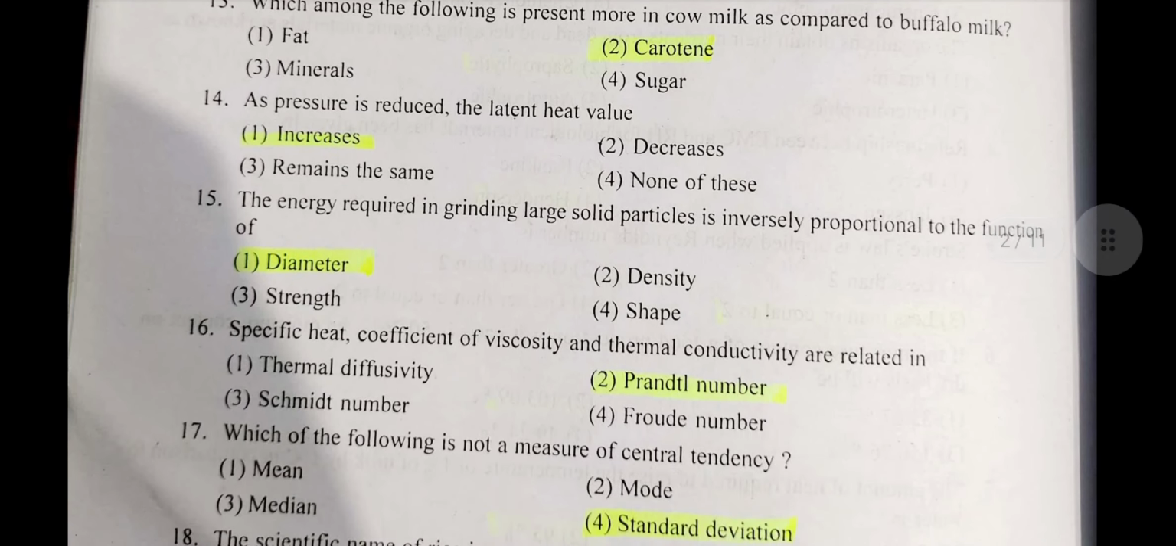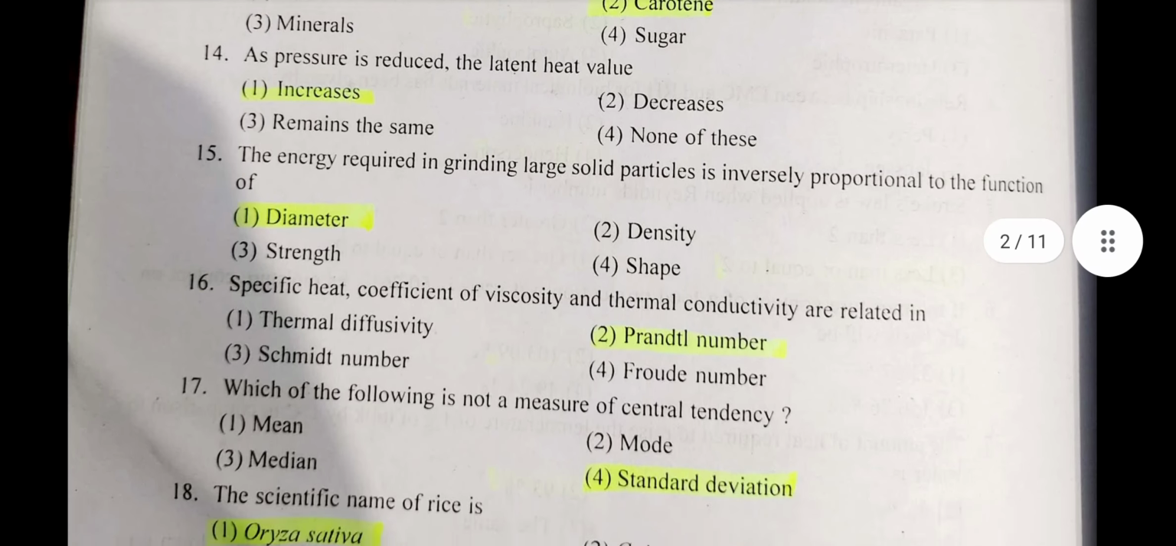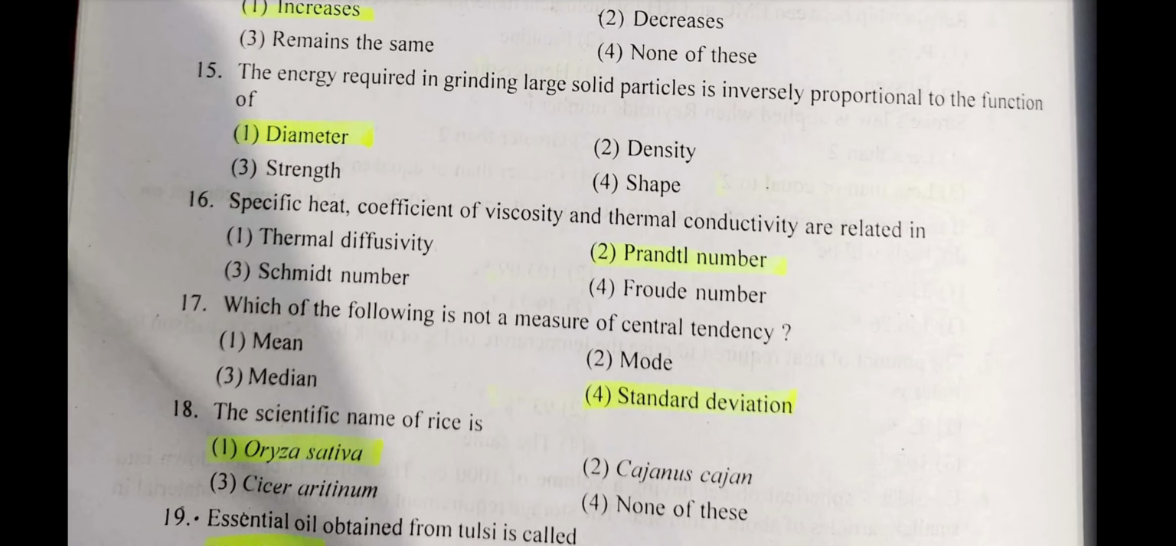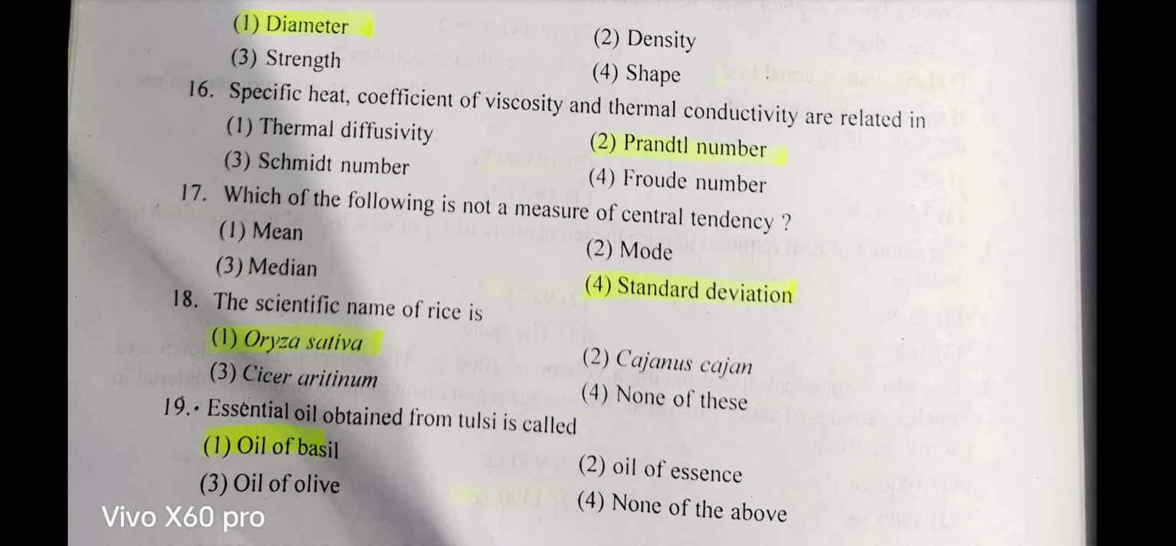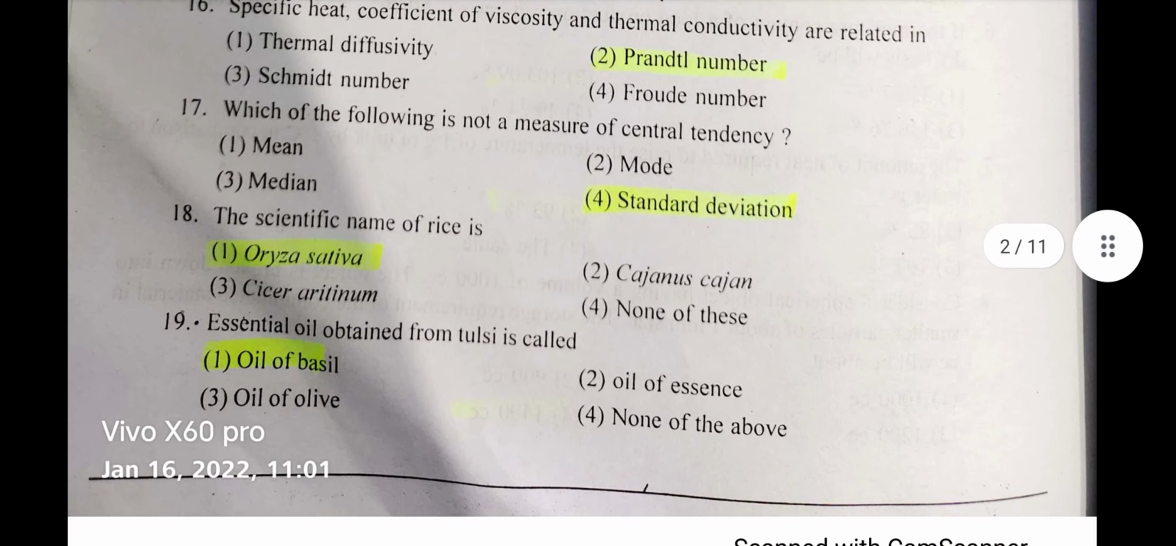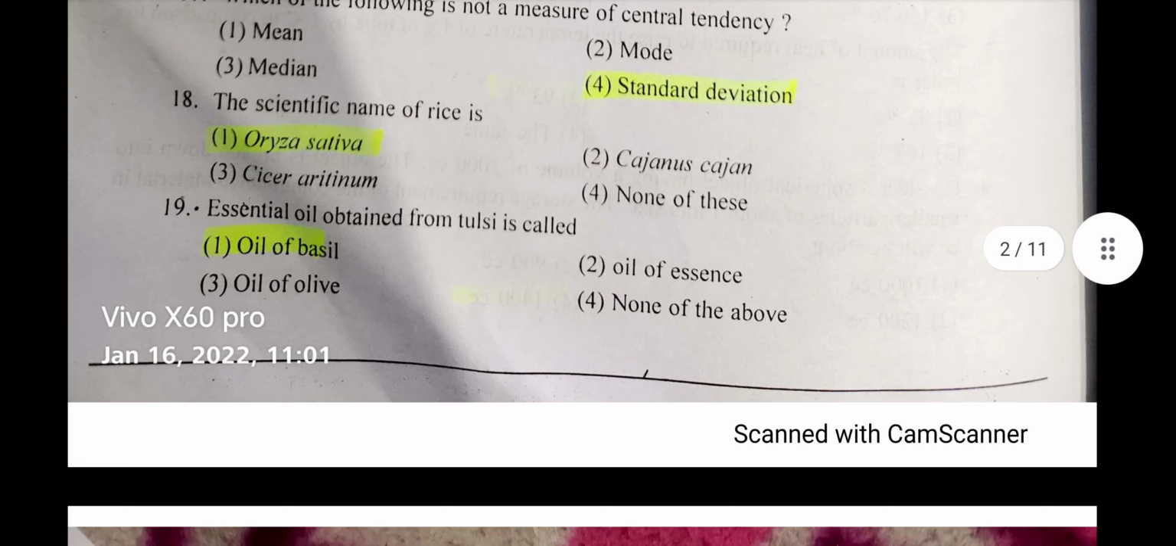Question number 15. The energy required in grinding large solid particles is inversely proportional to the function of? Answer: diameter. Now question number 16. Specific heat, coefficient of viscosity and thermal conductivity are related in? Answer: Prandtl number. Question number 17. Which of the following is not a measure of central tendency? Answer: standard deviation. Question number 18. The scientific name of rice is? Answer: Oryza sativa. Question number 19. Essential oil obtained from tulsi is called? Answer: oil of basil.